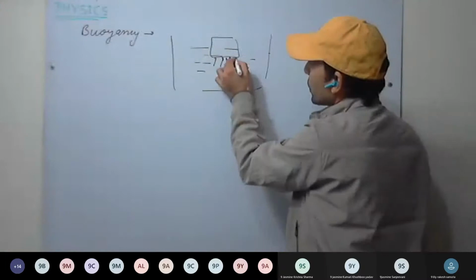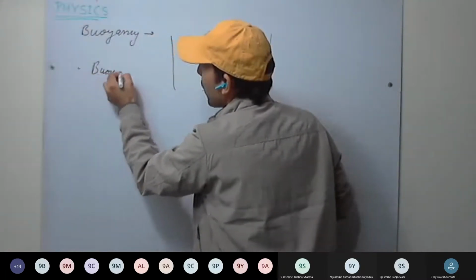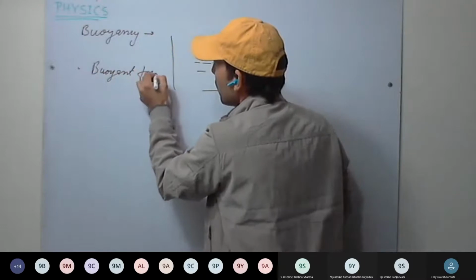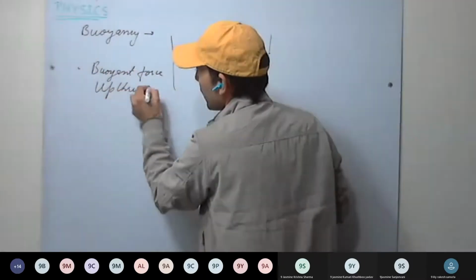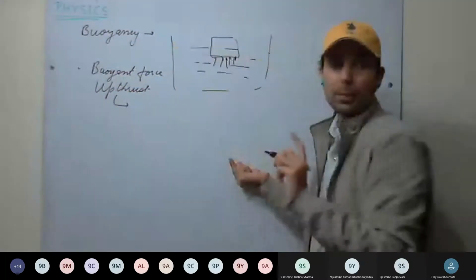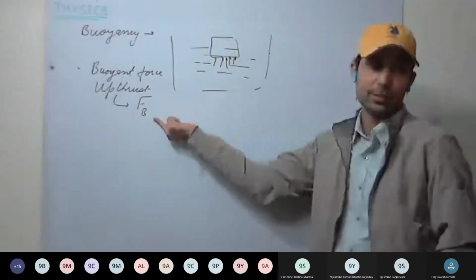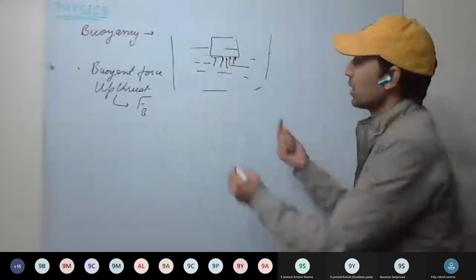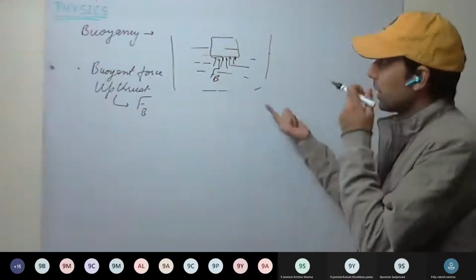And this upward force is called buoyant force or upthrust. Okay. And this upthrust we denote with F with subscript B, FB. So this is our upthrust. This force being applied, this is upthrust. Okay. Now see here.